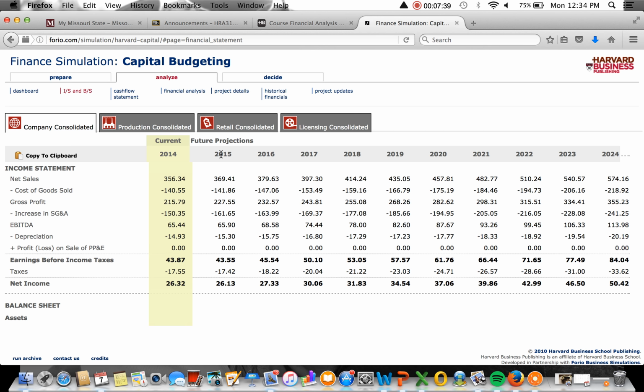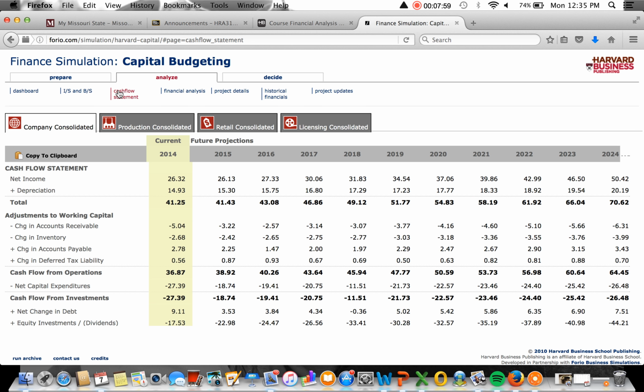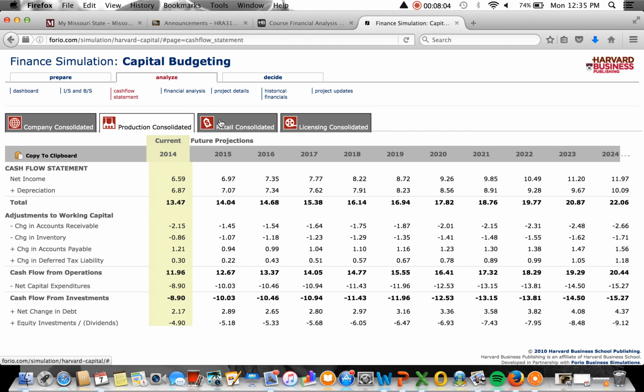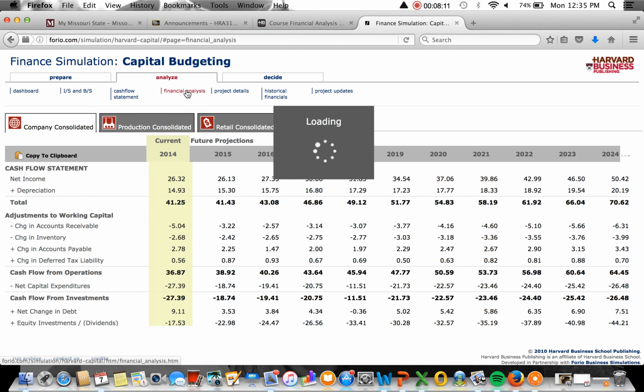And it looks like projected wise, it's going to stay about the same. And then, we look into 2020, it's going to go up a lot more, I think, than now, and then continue to rise up to 50.42. So it projects to look good. Cash flow statement. And again, we can look at it with production, retail, and licensing. And financial analysts.